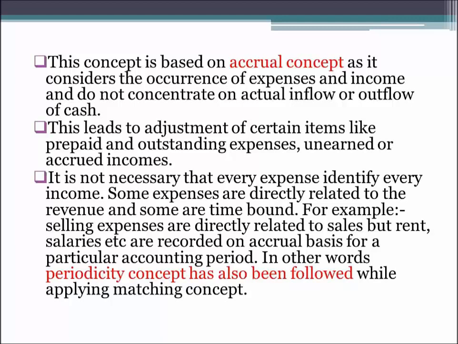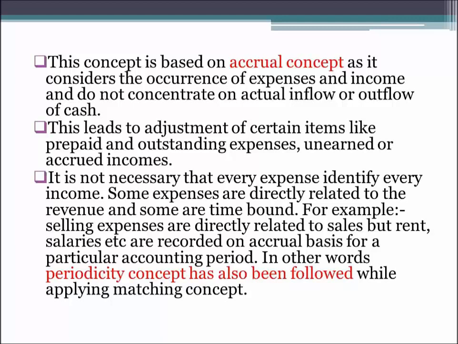Some expenses are directly related to the revenue, while some expenses are time bound. The expenses which are directly related to the revenue can be easily recognized and recorded, but the expenses which are time bound should also be recorded. For example, what are the examples of time bound expenses? The time bound expenses we can say are the salaries, the rent, etc., which we have to pay period after period for a particular period, say 1 month, 1 year, etc.